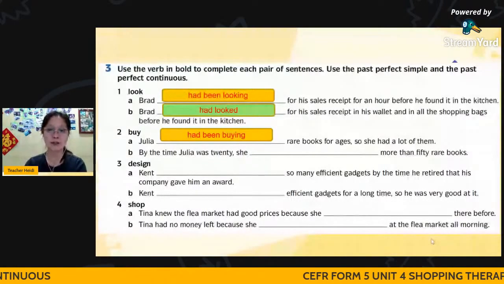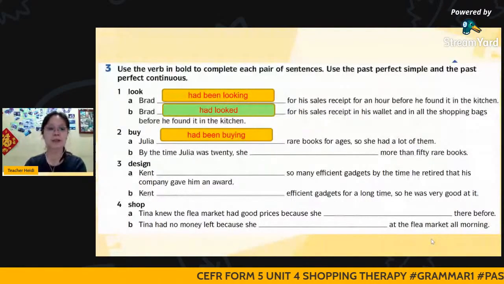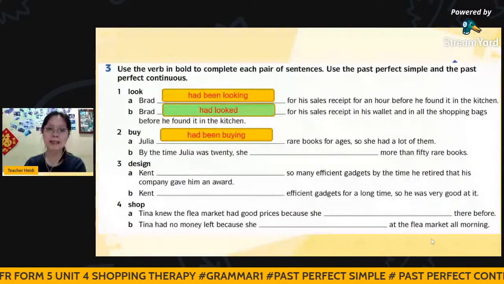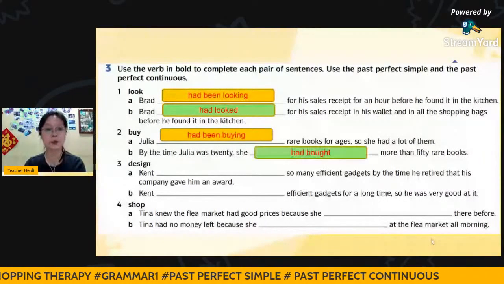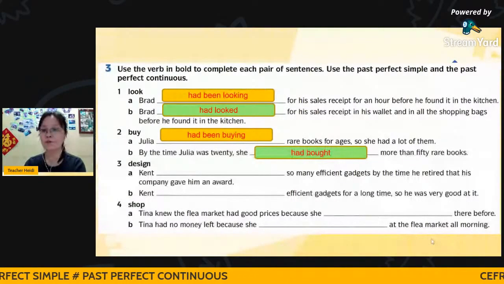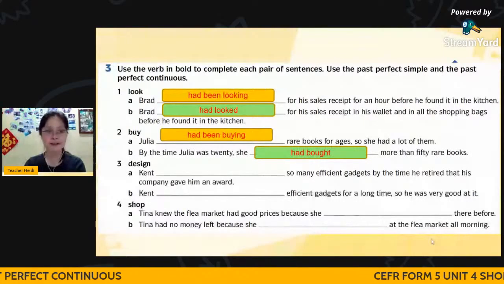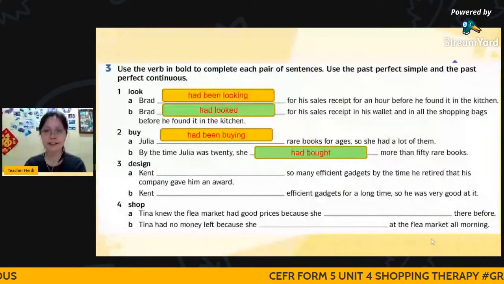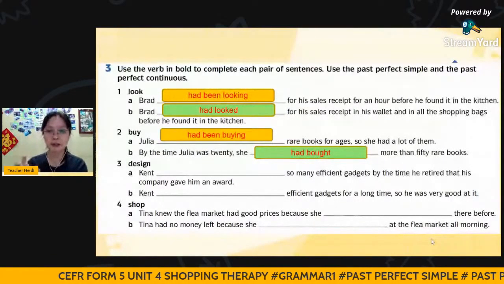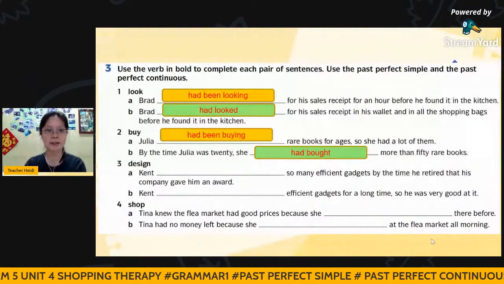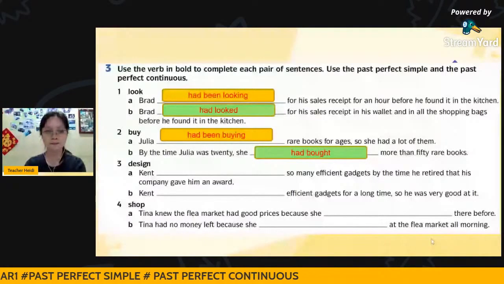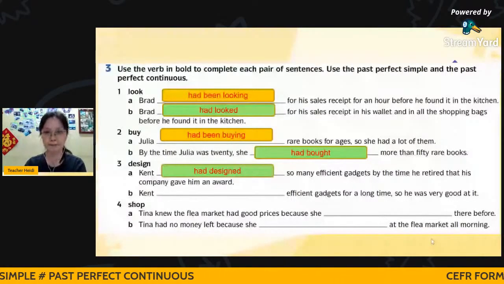So, she had a lot of them. Definitely the other one will use past perfect simple. By the time Julia was 20, she had bought more than 50 rare books. Let's go to the next question, design. He so many efficient gadgets by the time he retired that his company gave him an award. By the time will be your keyword. So by the time will use the past perfect simple. So he had designed so many gadgets.